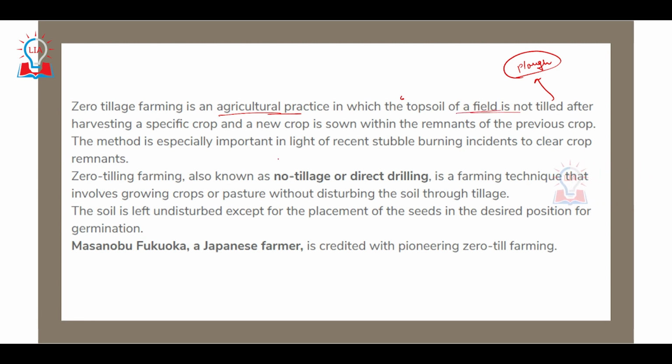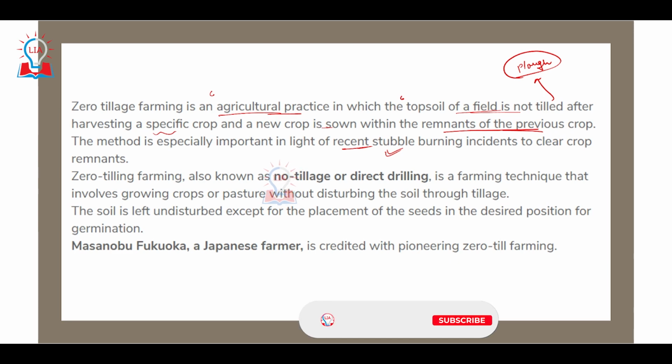After harvesting a specific crop, the new crop is sown in the next season within the remnants of the previous crop. This method is especially important in India, especially northwestern India, because in winter there are instances of stubble burning that cause massive environmental pollution. If we are able to follow zero tillage practices, the stubble burning requirement will not be there, and thus the environmental pollution that we see in parts of Punjab, Haryana, and Delhi will be relatively low.